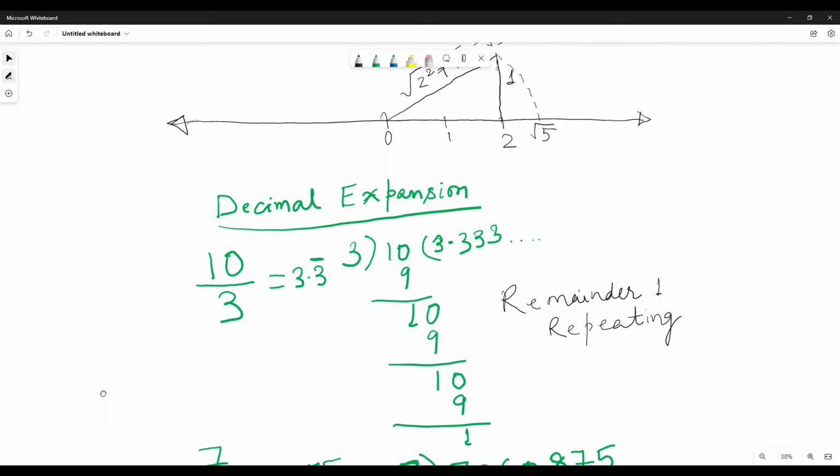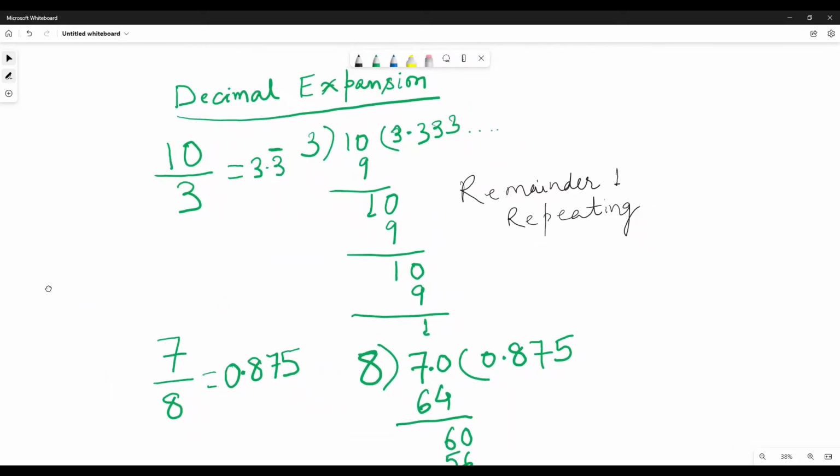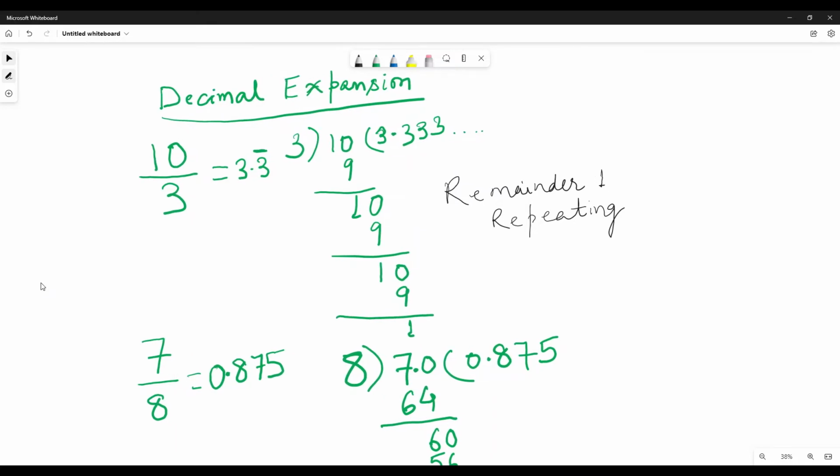Decimal expansion. If we have the number 10 by 3 and we want to write it in decimal form, we will divide it, right? 3 3s are 9, so 10 minus 9 is 1, again 0, and 3 3s are 9, again 0. Actually we need to see what the remainder is. When you divide 10 by 3, the first remainder is 1, and when we divide again, the remainder comes 1.